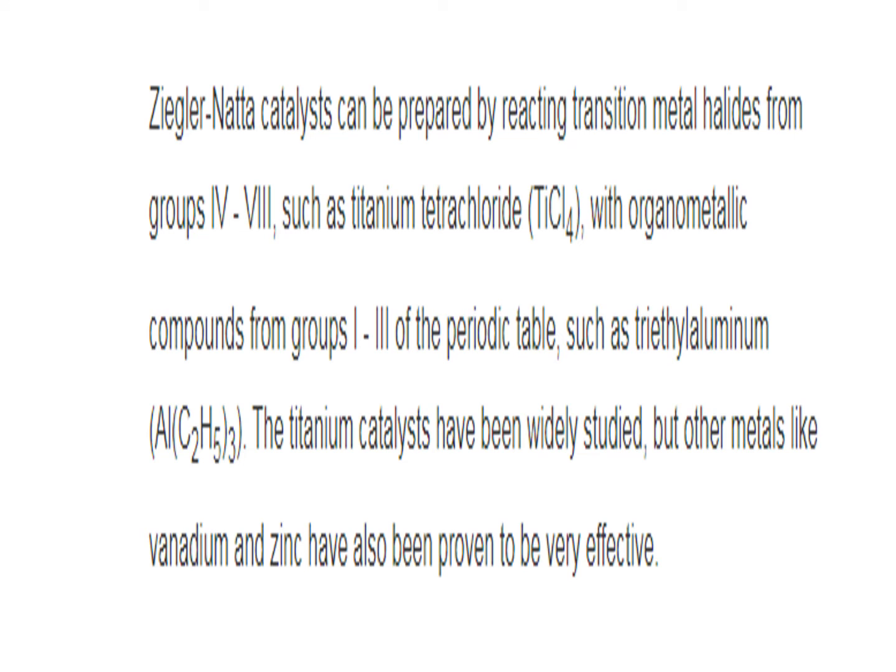So these Ziegler-Natta catalysts can be prepared by reacting transition metal halides from groups 4 to 8, such as titanium tetrachloride, with organometallic compounds from groups 1 to 3 of the periodic table, such as triethyl aluminium. The titanium catalysts have been widely studied, but other metals like vanadium and zinc have also proven to be very effective.